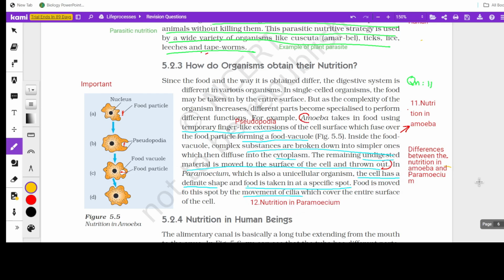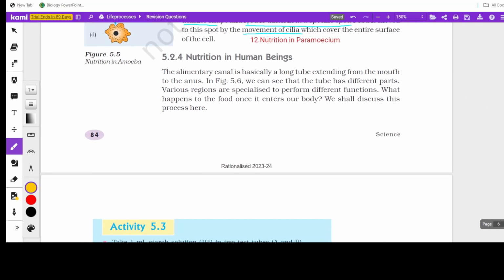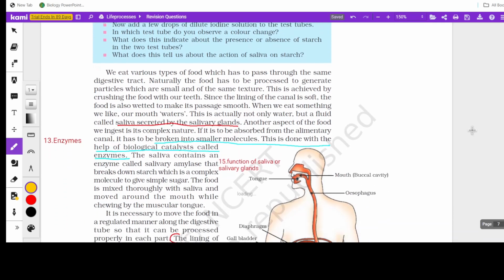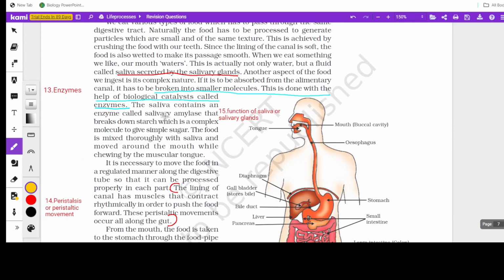Okay. Coming to nutrition in human beings, it is also holozoic nutrition. So you must go through the structure of the alimentary canal and the digestive glands. The alimentary canal is a tube-like canal that starts from the mouth region and runs to the end, through the stomach, small intestine, then large intestine, opening at the anus. This canal and the accessory glands together form the digestive system. Here I'm focusing only on the important points.